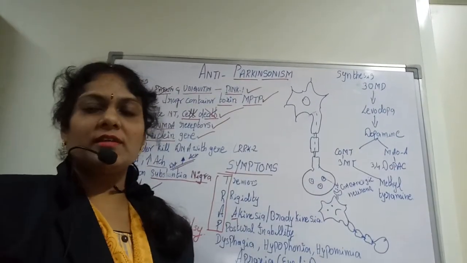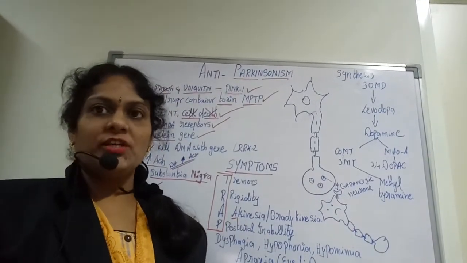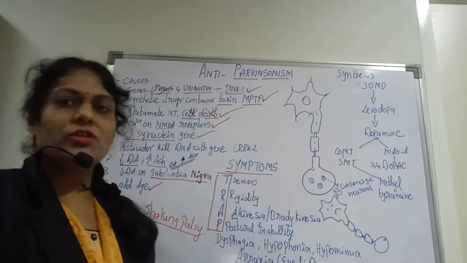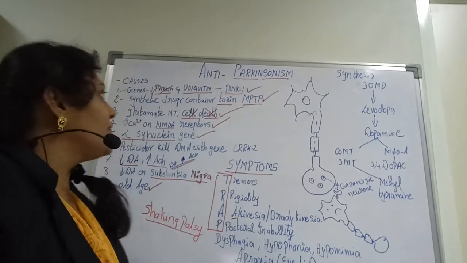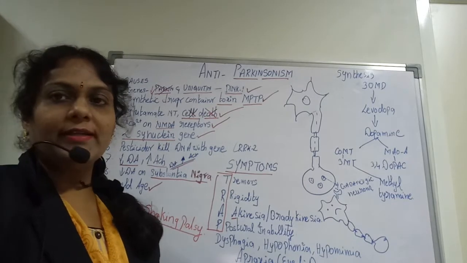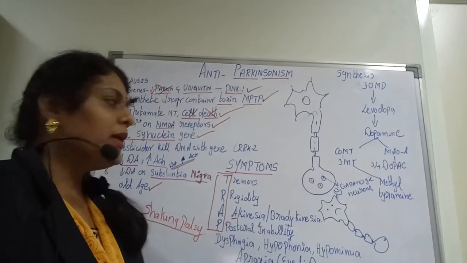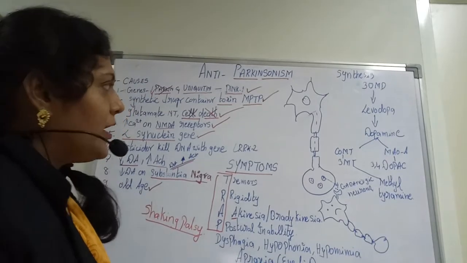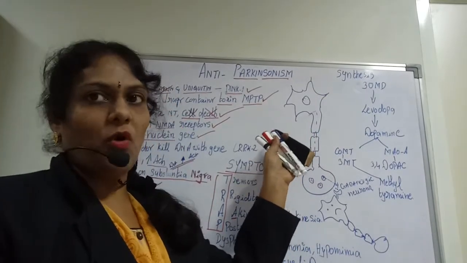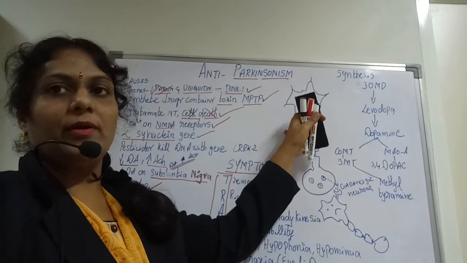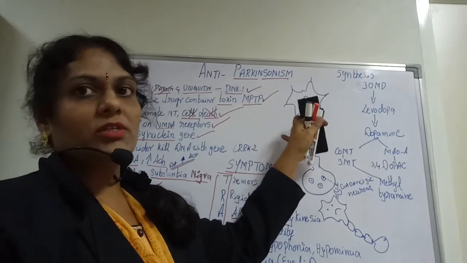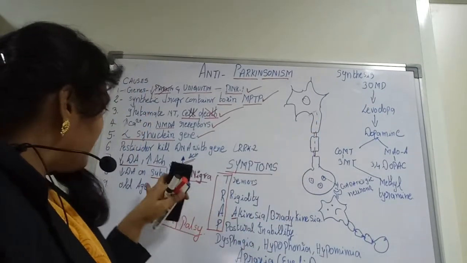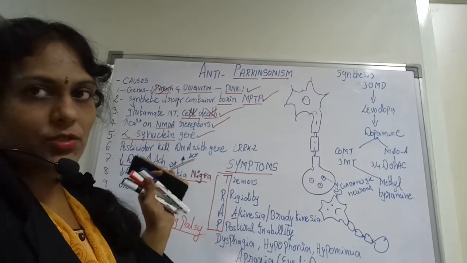Good morning friends. Let me do another section of the continuation of Parkinsonism. In the first class we covered what Parkinsonism is, what the different reasons are, and what the symptoms related to Parkinsonism are. Now I am depicting here a small diagram of the dopaminergic neuron, because there is lesser release of the neurotransmitter called dopamine.